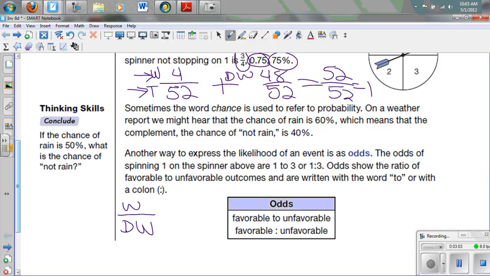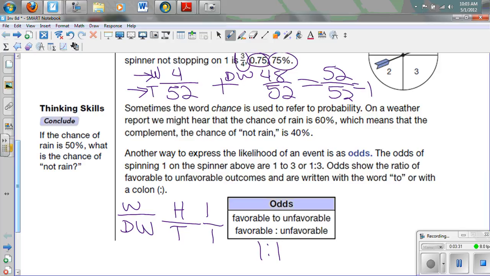If I have a coin and I'm going to flip it, what are the odds of getting a heads? Well, when we talk about heads, there's 1 head, and so that's 1. And what we don't want then is what's left, which is tails. And so the odds are 1 to 1, and we usually write those as 1 to 1 or 1:1.